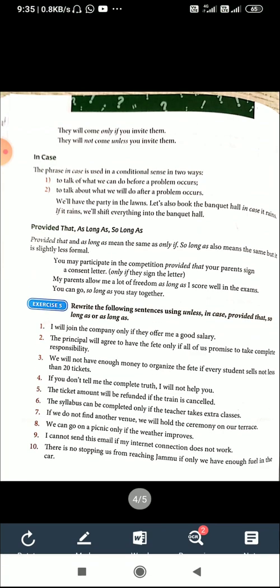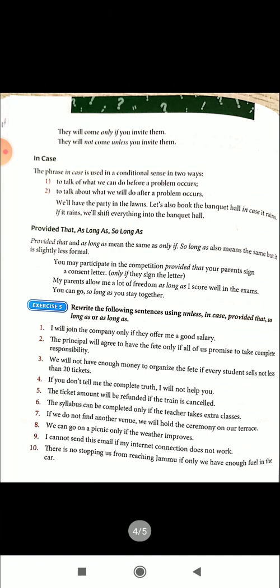Next, look at this: we will have the party in the lawns. Let us also book the banquet hall in case it rains. So here the problem has not occurred. It may happen, so we can use in case. We say that we are expecting rain, but we are not sure. If it happens, it is good to book another place, a banquet hall.